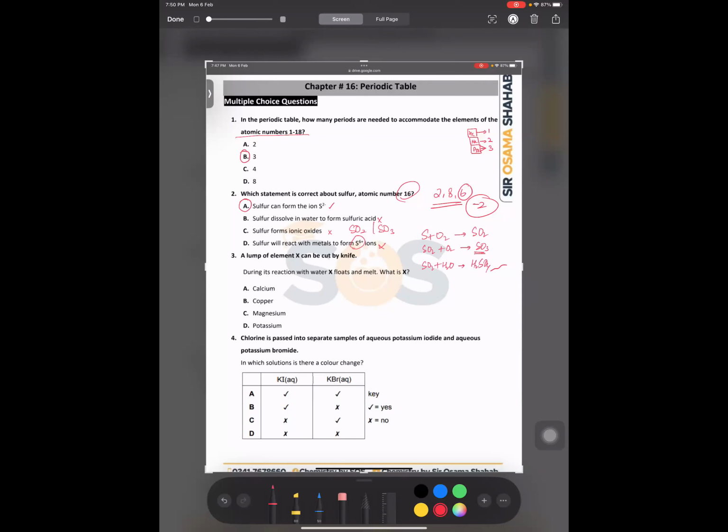Right, sir. Okay, then a lump of element X can be cut by knife. So बच्चों, what should the answer be? Potassium, sir. Yes, it is from group number 1. Right, you are absolutely right.